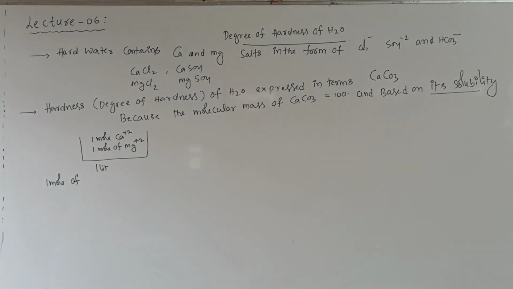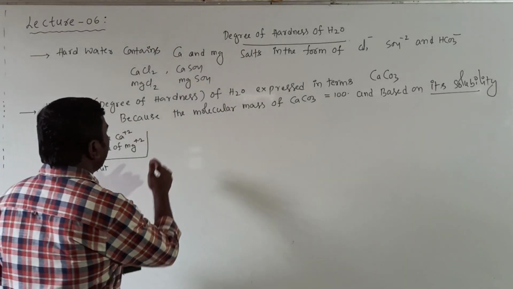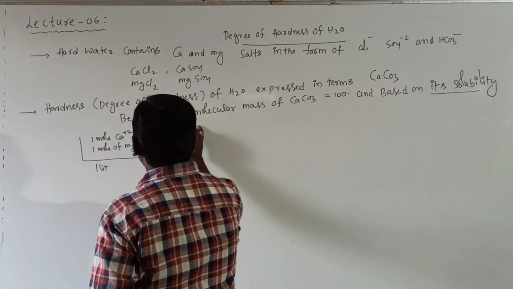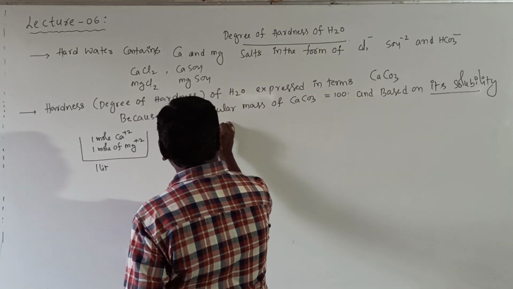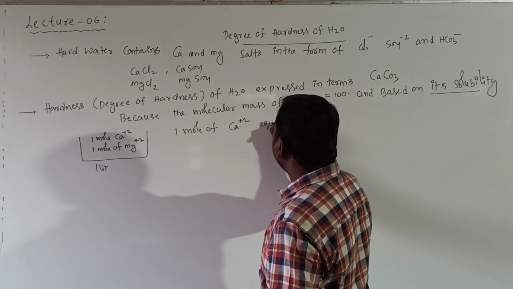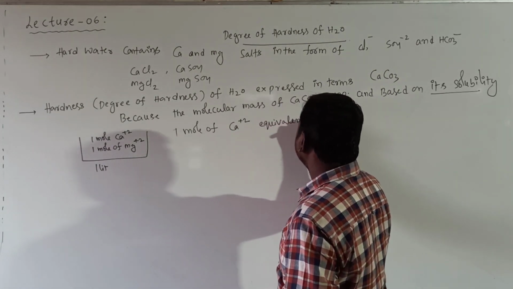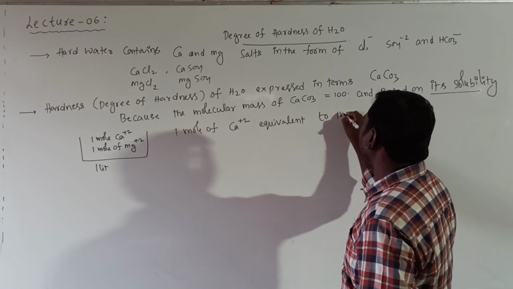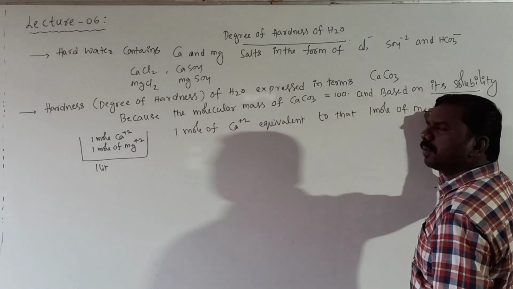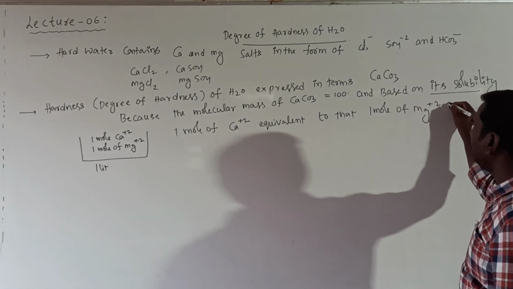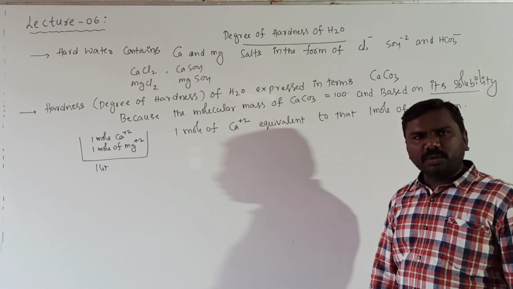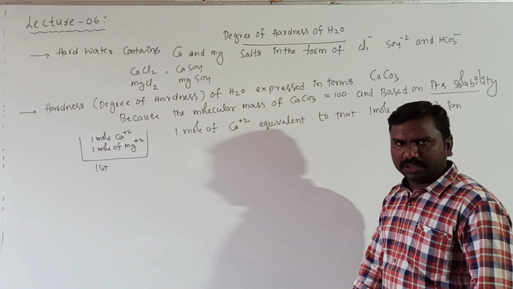So I am writing here: 1 mole of Ca+2 ions is equivalent to 1 mole of Mg+2 ions. Clear? Because both must be there in hard water, then only it is named hard water.